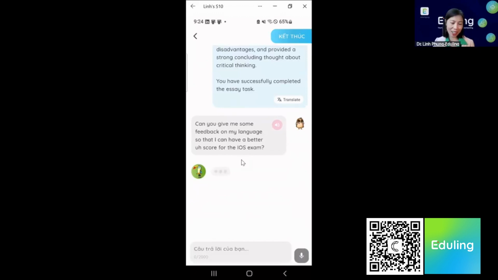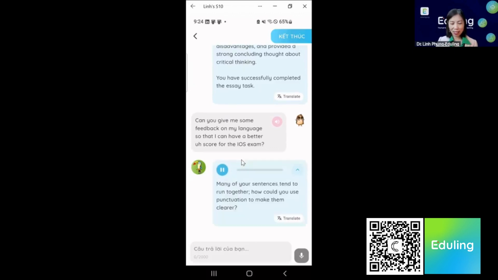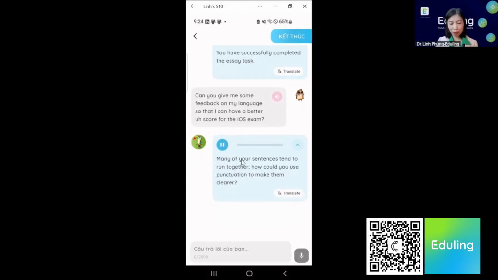Okay. The IELTS here is not transcribed correctly, but many of your sentences tend to run together. How could you use punctuation to make them clearer?